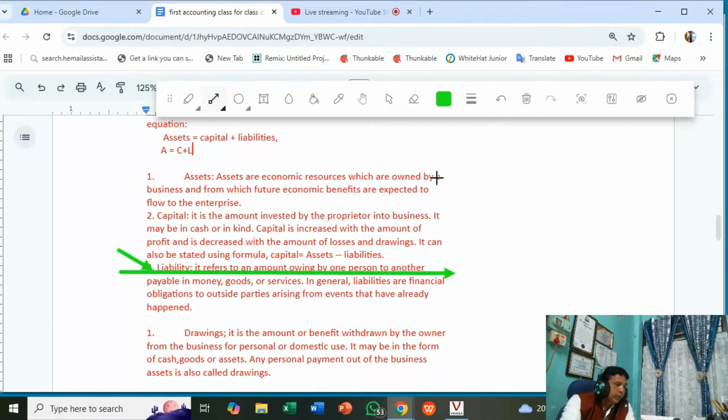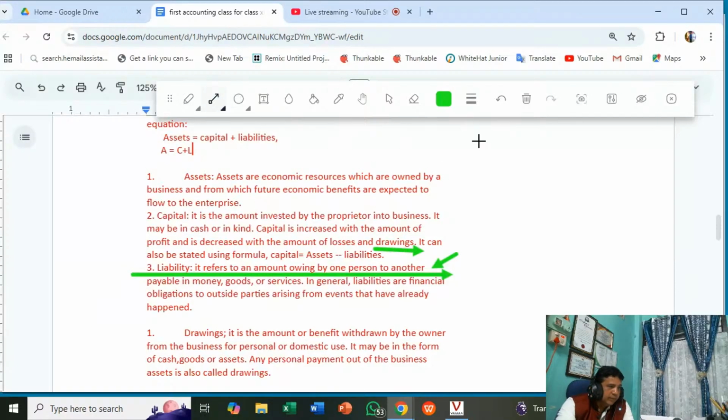Example, if you purchase goods on credit, then the amount is payable to the supplier, the person who supplies goods to you. That is credit, and it represents liabilities. Liabilities are of different types: current liabilities and non-current liabilities. Later on I will discuss the types of liabilities in detail. Okay, and the next one is drawings. The meaning is given here.